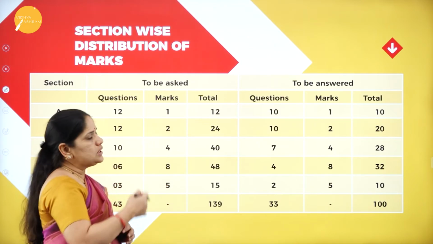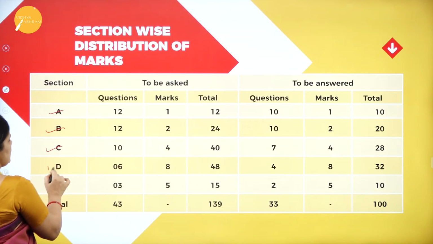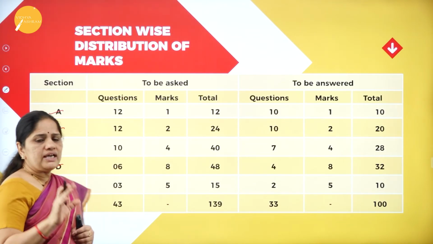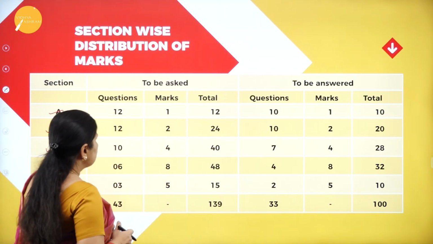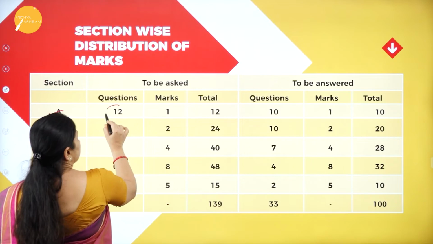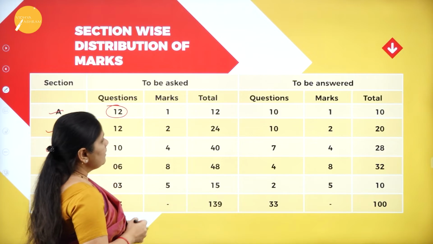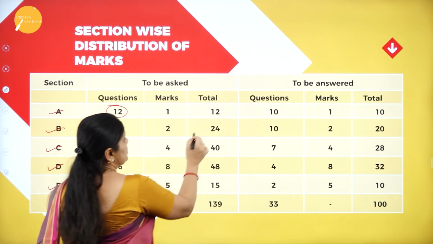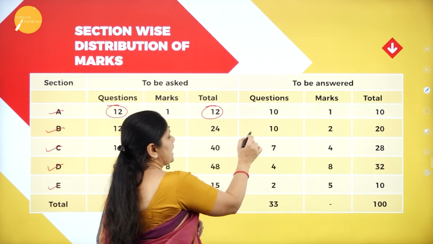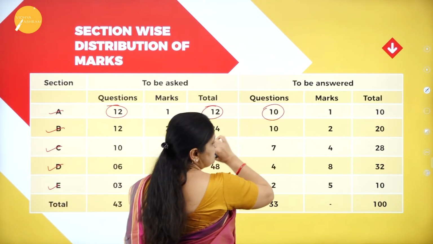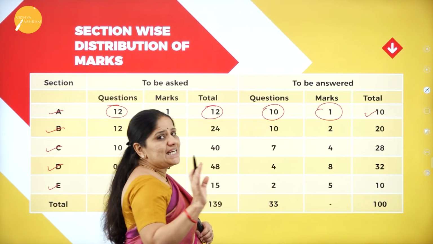Now, let us look into the section-wise distribution of marks. As you all know, the question paper pattern will be Section A, Section B, Section C, Section D, Section E. So there will be 5 sections in the question paper pattern. Now, Section A will be 1-mark questions. The number of questions is 12. Out of 12 questions, the student has to answer 10 questions. For each, 1 mark will be allotted. So, total marks will be 10.